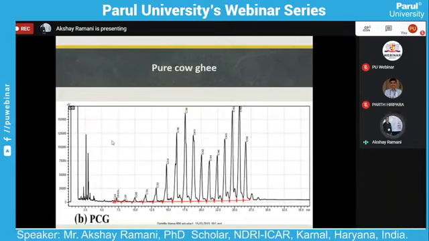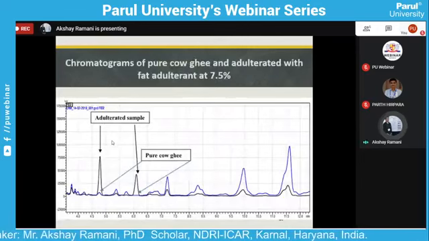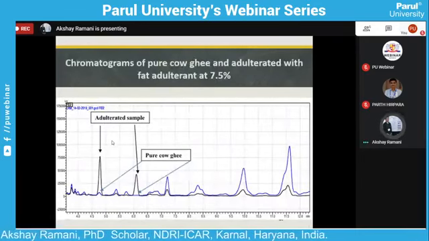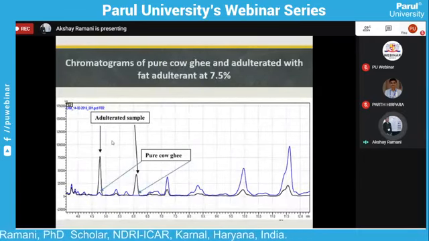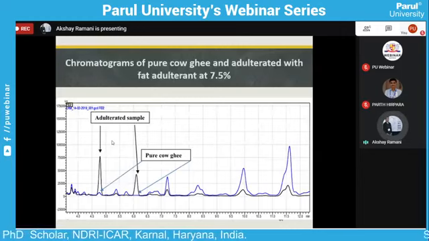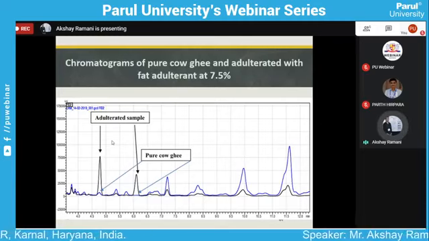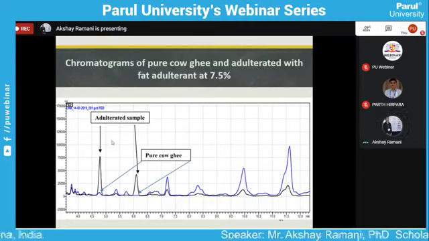Now we evaluate the chromatogram sequence by overlapping the chromatograms of the pure ghee and adulterated ghee samples, so we can see the different peaks at the same time and understand the difference between the peaks of the pure ghee sample and the adulterated ghee sample.